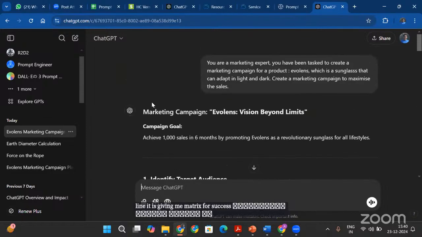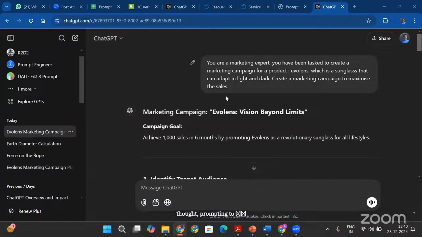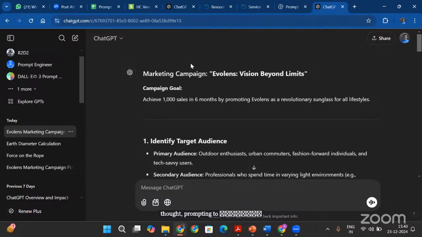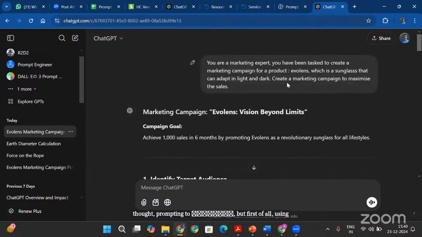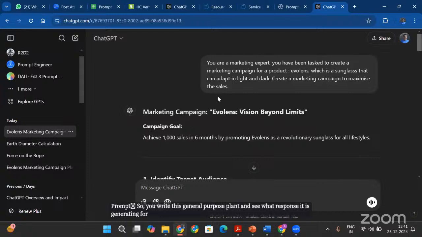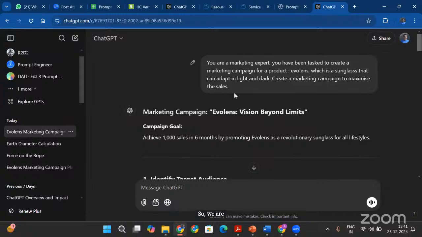Now let's use this chain of thought prompting to create this marketing strategy for me, right? But first of all, you just create this general purpose prompt, and see what response it is generating for you. So we are trying to create a marketing campaign for our product to sell it in the market, and we are asking ChatGPT to design a marketing campaign for us.